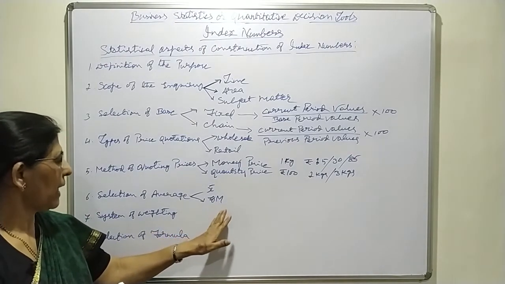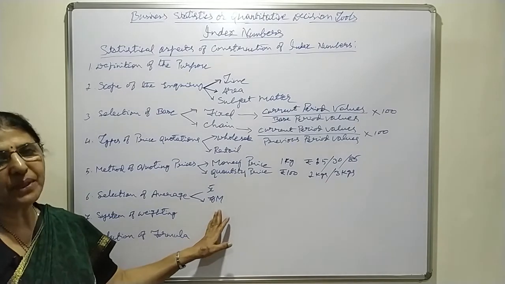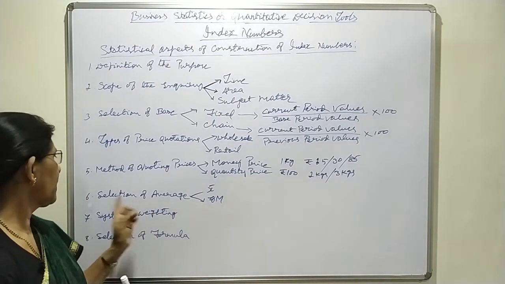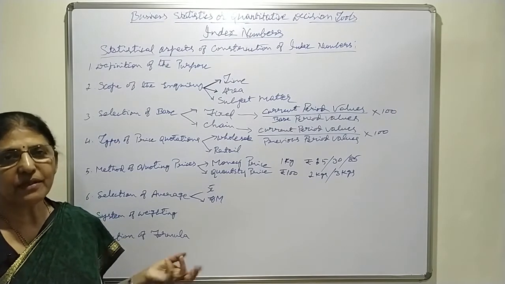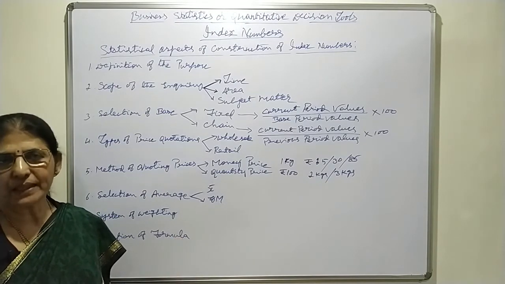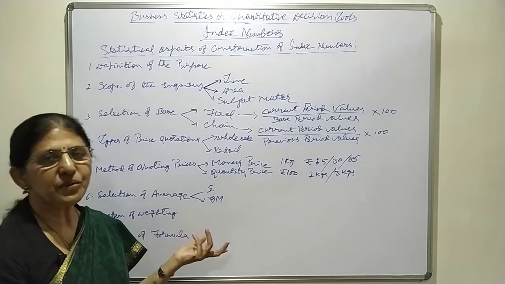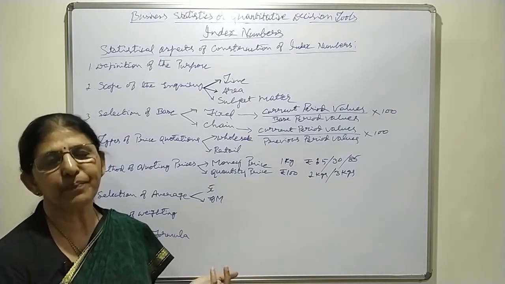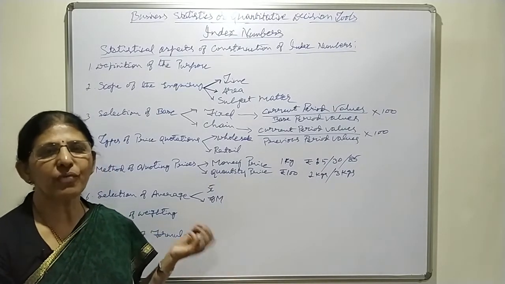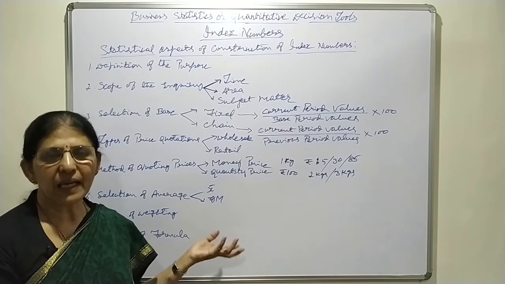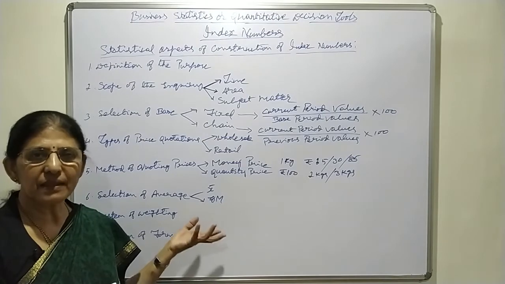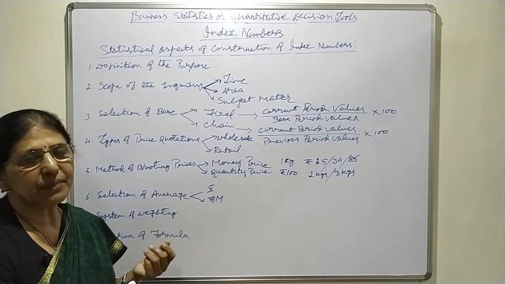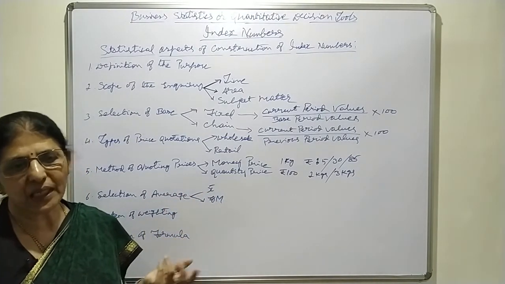Therefore, in that aspect, geometric mean is the best one for construction of index number. But the application of geometric mean is a little complicated. When you come to arithmetic mean, that is the simple one. If they don't want complicated calculation in construction, then it is enough if they take arithmetic mean, then they may select arithmetic mean also.